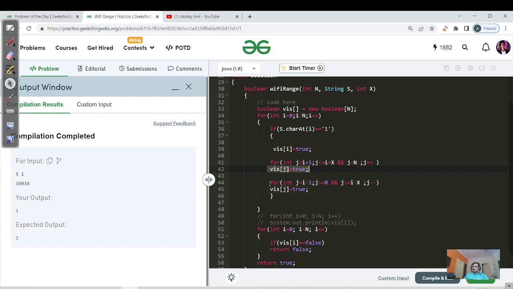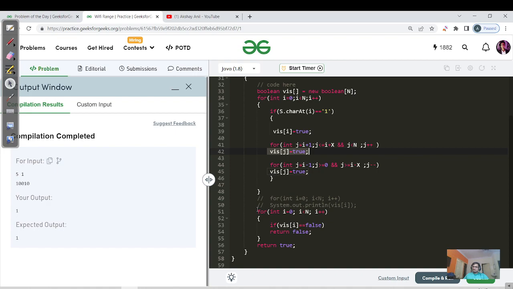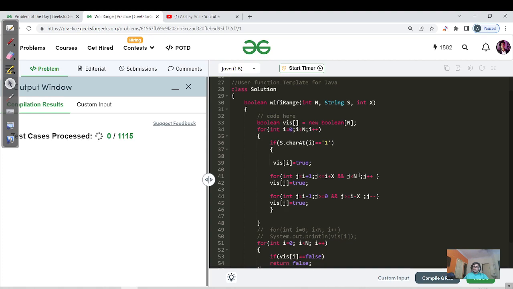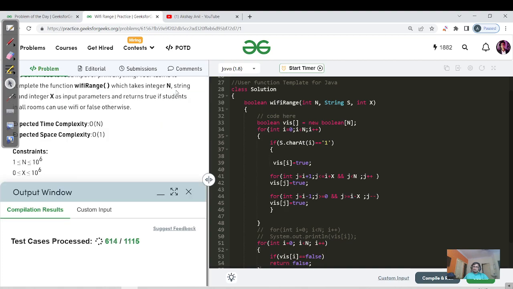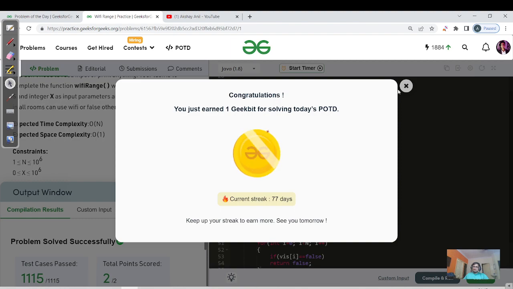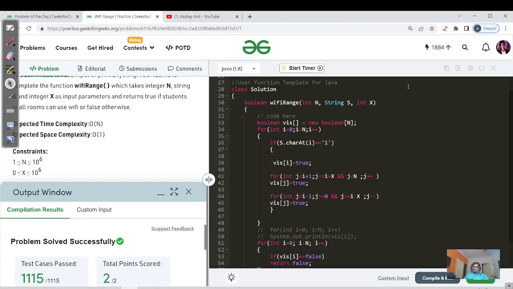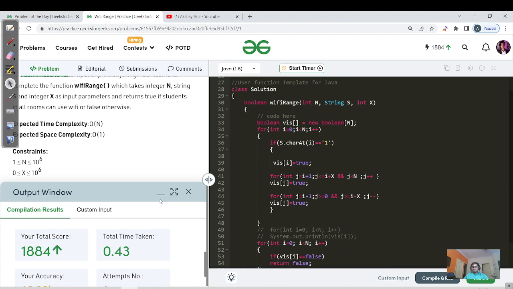Similarly, we are marking the left rooms as visited true, and then at last we are checking that if any of the rooms is not receiving the Wi-Fi, that is if visited of i is false, then return false, else return true, right? So let me hit the submit button for you. I have observed that this solution also gets submitted, although it should not. So there's only one possibility, that there are no such test cases designed in a way that contradicts our 10 power 8 logic.